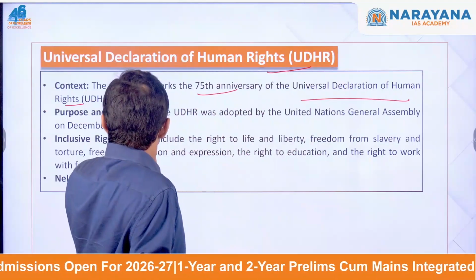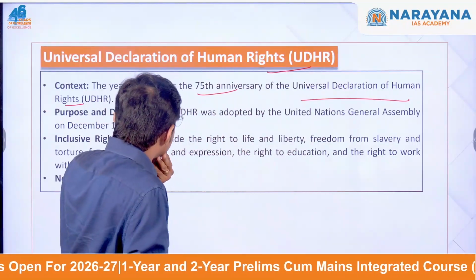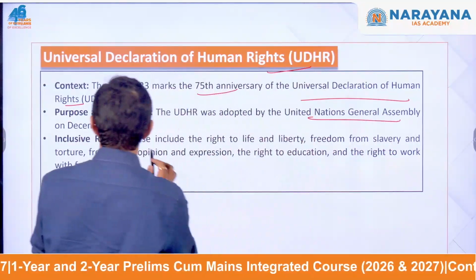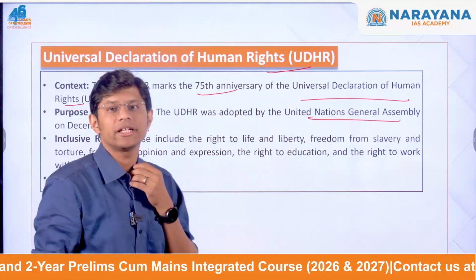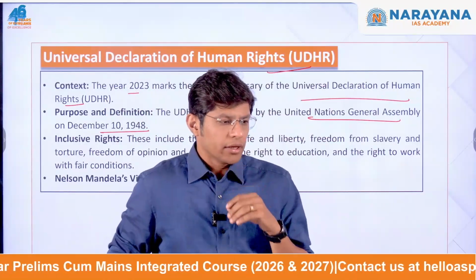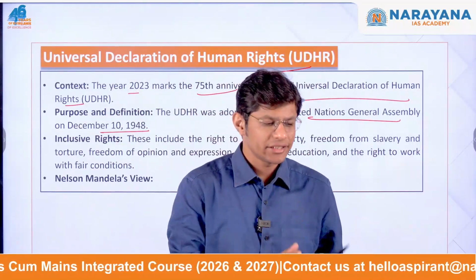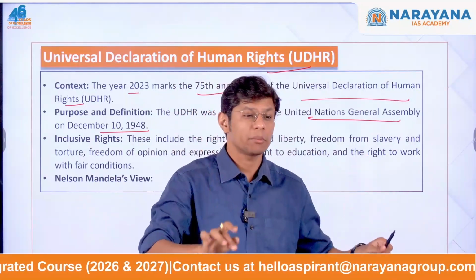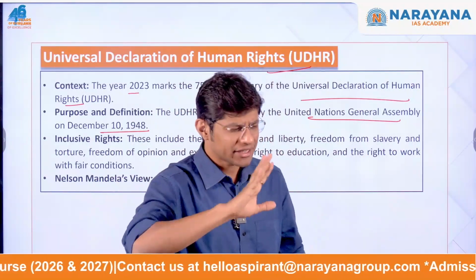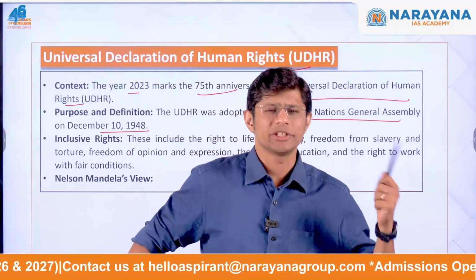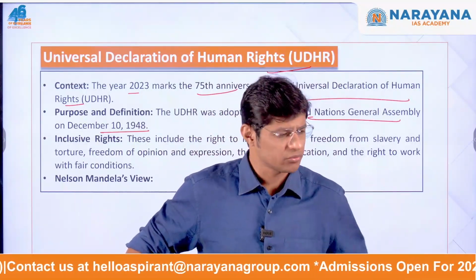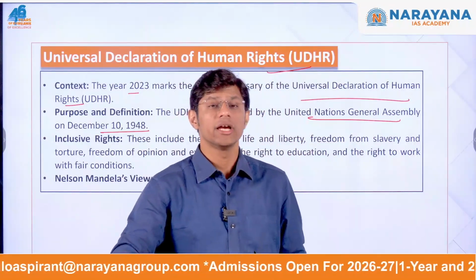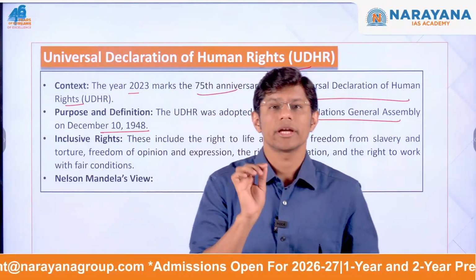See, the United Nations Human Declaration was adopted by the UNGA, that is, the United Nations General Assembly, on 10th December 1948. This declaration is considered a foundational document that outlines the basic rights and freedoms that belong to every human being, doesn't matter which race, which gender, which nationality, which religion, which caste he or she belongs to. There are basic rights which each and every human being should enjoy.